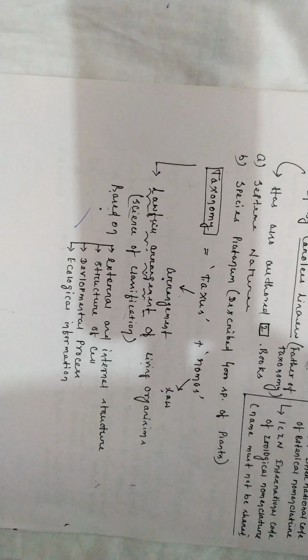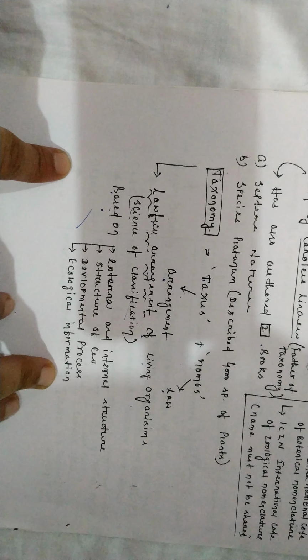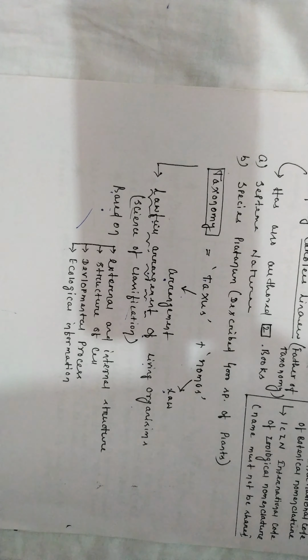Now when you talk about taxonomy, it is the lawful arrangement of living organisms. How will you arrange? Now see, if I found some organism somewhere, how do I arrange that organism, and how do I classify that organism? So arranging or identification of a living organism is based on some rules and regulations. The first is based on the external and internal structure of an organism. For example, external structure: whether the organism is segmented, whether it has wings, whether it has jointed legs or non-jointed legs.